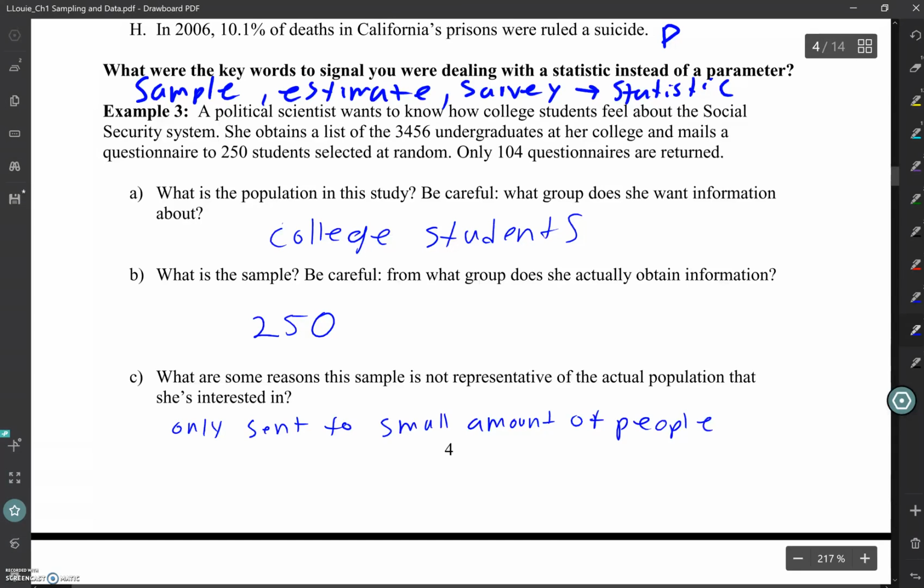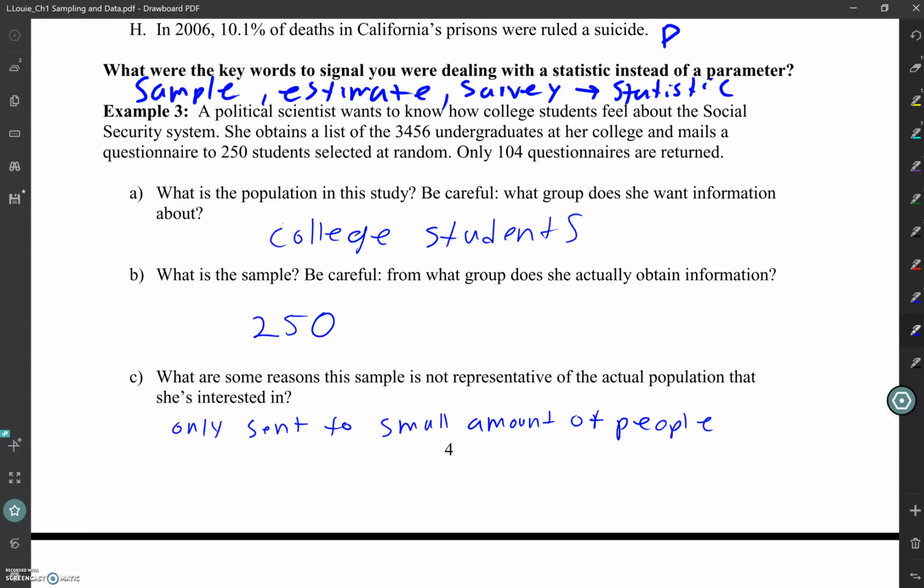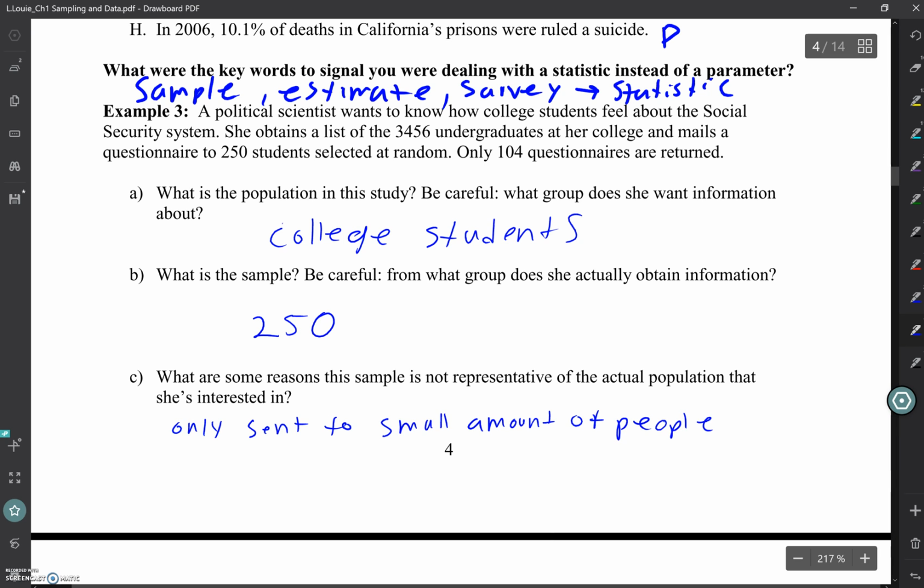Yes. It was only people at her college. So it's specific to hers. Yeah. And also it was only undergraduates. So only students at her college, and only undergraduates.